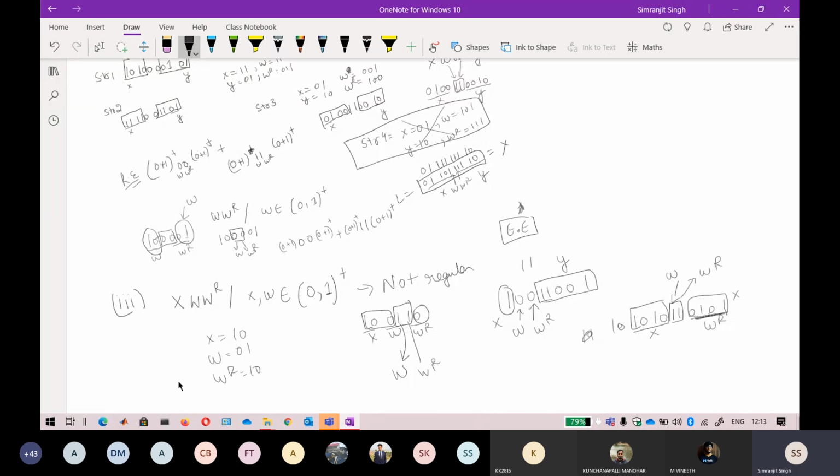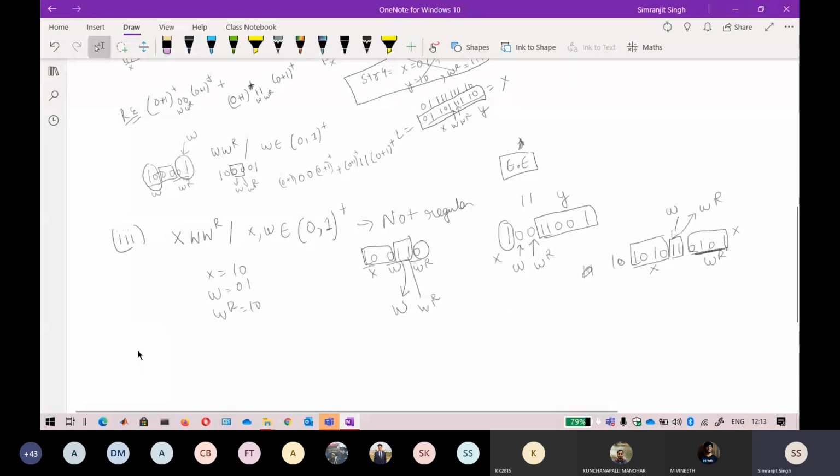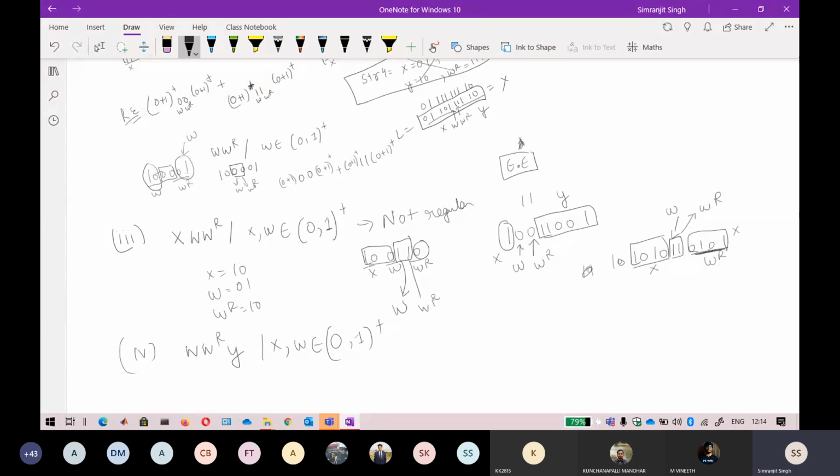Similarly, if I do your fourth type, w w r and write a y in the end, it will become x w, where w belongs to 0 plus 1 x. Now tell me about this one. Is this a regular language or not? I think you get the point. If you are listening to the lecture, I think you can tell me.